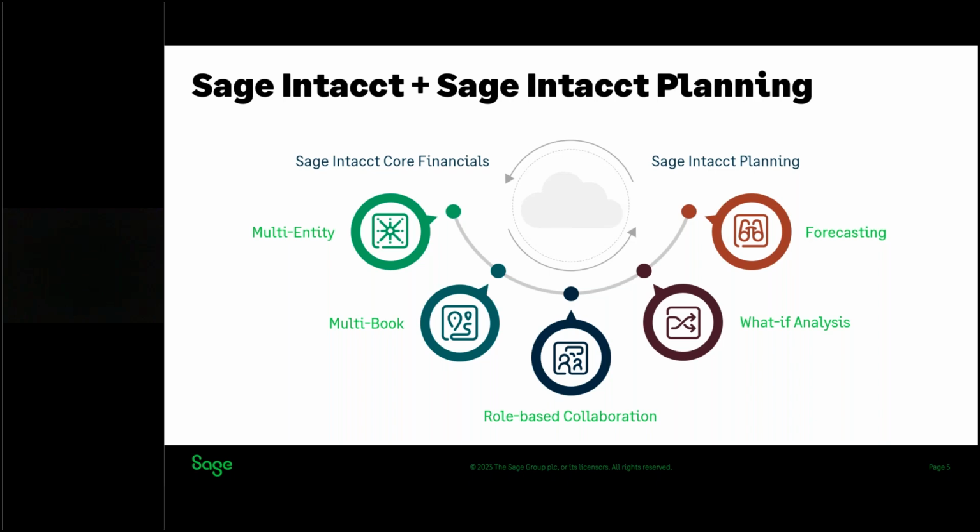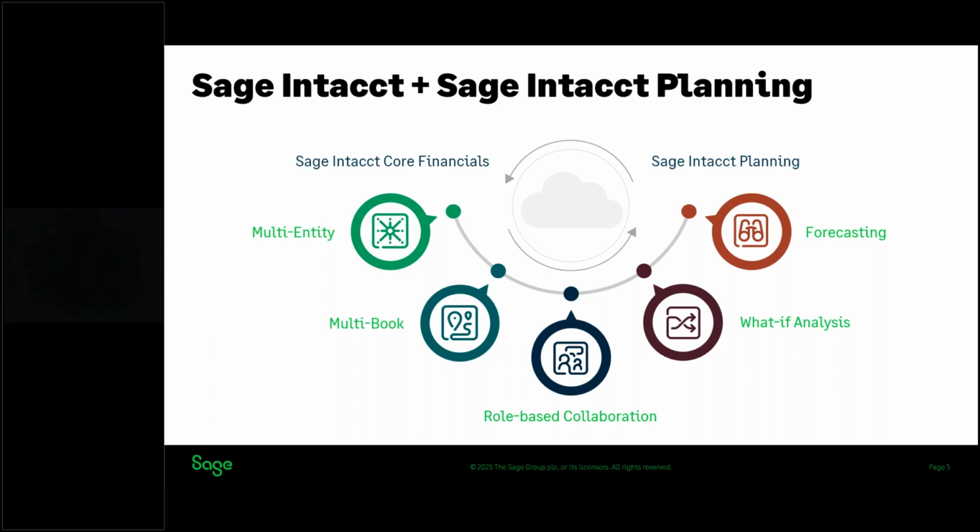Imagine, if you will, creating a budget from scratch, where we use the data from a given period that is in your Sage Intacct Core, take that data and make changes to it, share it with other key stakeholders, and quickly and easily have a budget. As you can see on the slide, whatever information is in your core financial general ledger, you'll have the opportunity to enter budgets on those dimensions. Keep in mind that if there are accounts or dimensions that are in Sage Intacct that are not in your planning, you will automatically be prompted during the import process to map these new items.